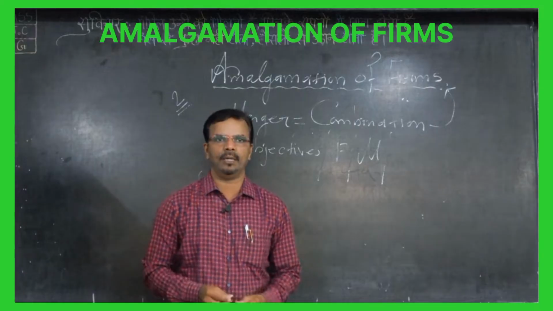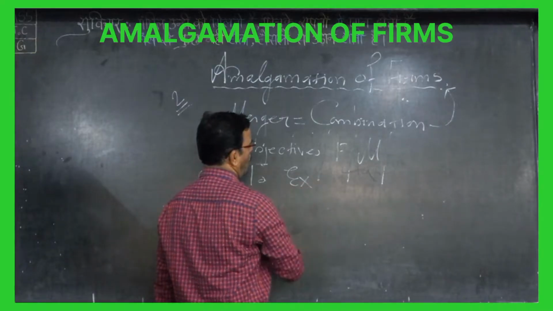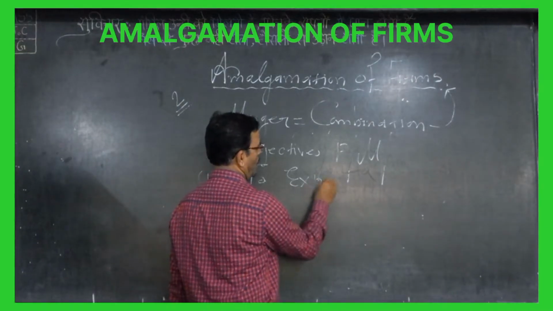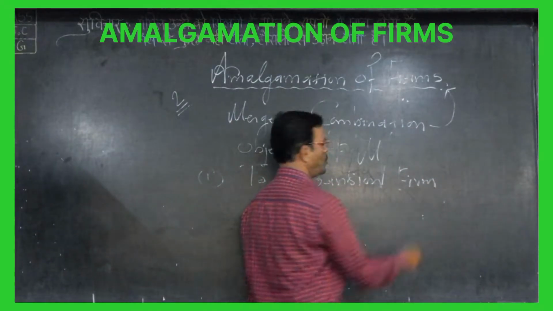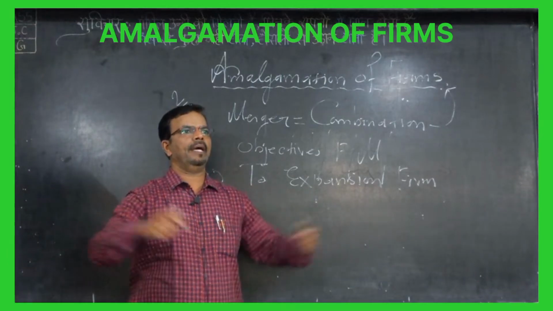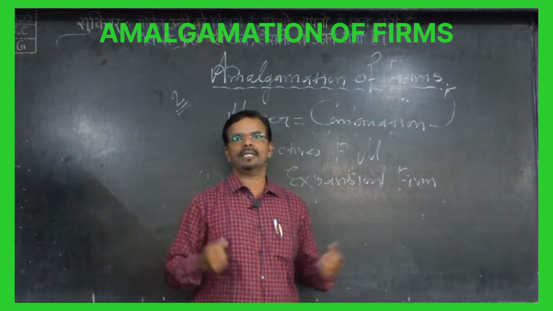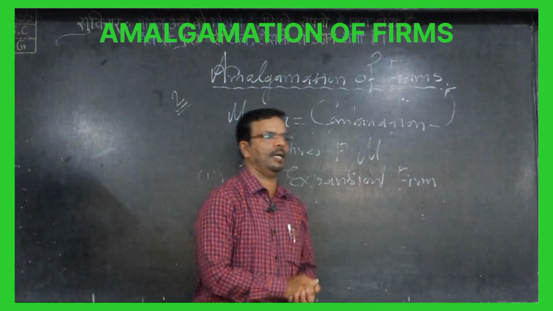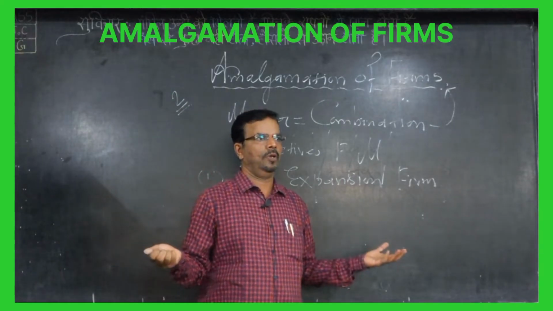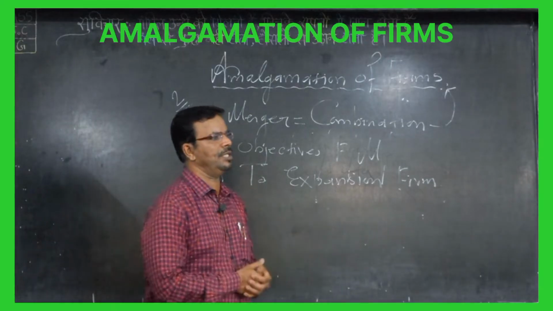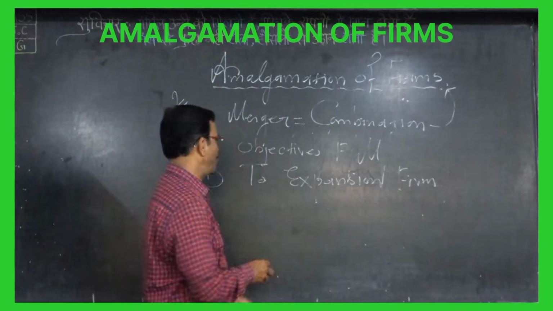Let's take the first feature of amalgamation. Why are they coming together? First, and very important, is to expand the business. Expansion means to extend, to make bigger. Every company wants its company to have as many branches as possible, spread across as many countries as possible, so that we get maximum profit. You can see Bata and Mahindra, every branch is there. So they always try to increase the firm to get the maximum profit.